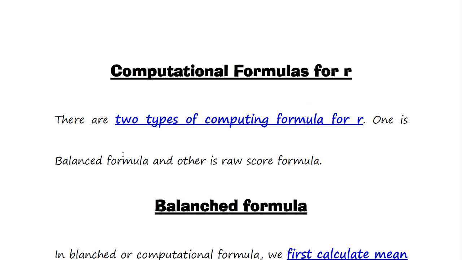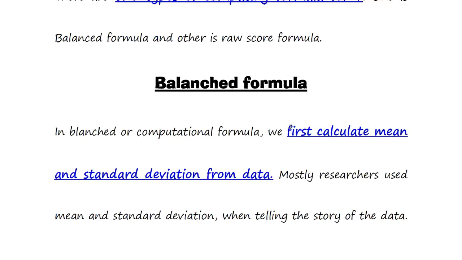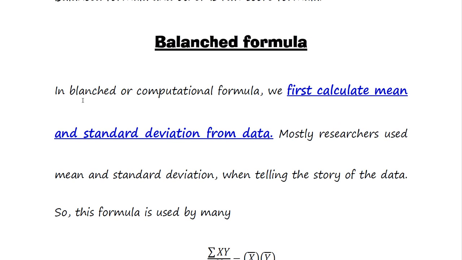Here is the computational formula for R. There are two types of computational formula for correlation. One is the blanch formula and the other is the raw score formula. In the blanch formula, the other name is computational formula. We first calculate the mean and standard deviation from the data. Mostly the researchers represent their data by telling the mean and standard deviation. So this formula is mostly used.